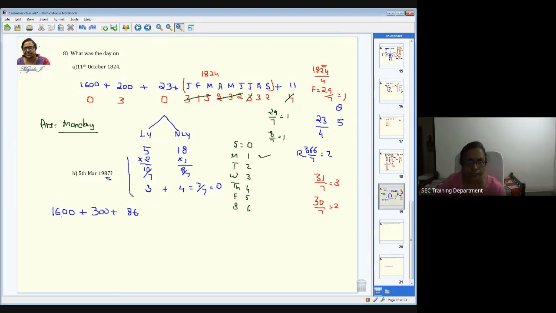And then the month. Now this is going to be easier because we are not having a lot of months here. Very few are there. March is a running month, so you are supposed to consider only January and February. That's all. The March is a running month. So in March, it is going to be 5th. So 5th alone you're going to take. So these are all things you're going to add.